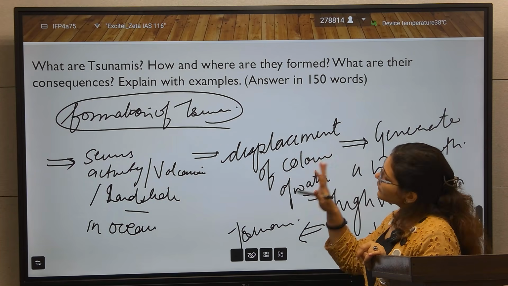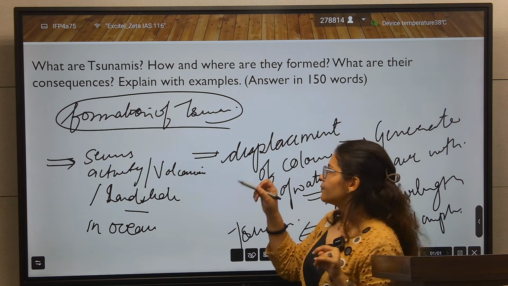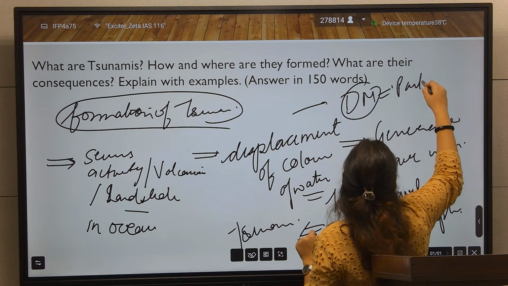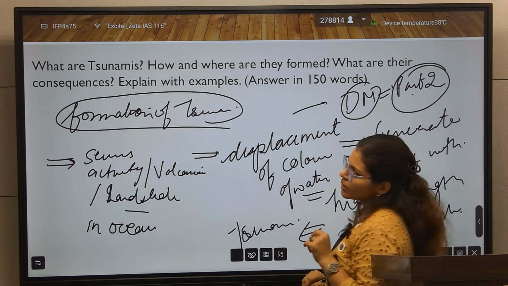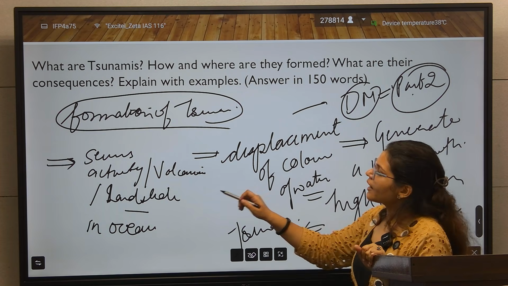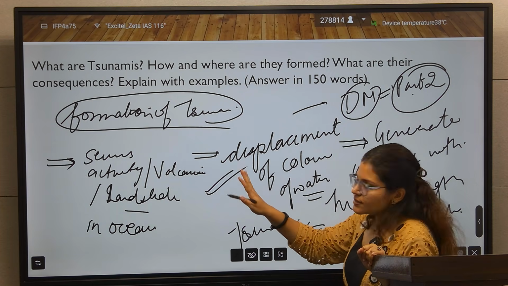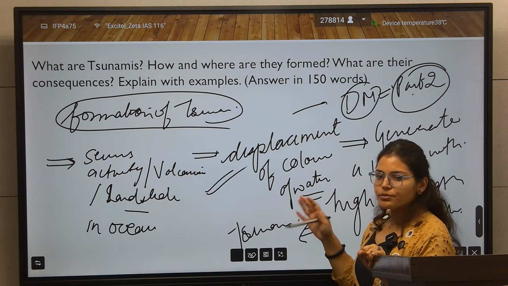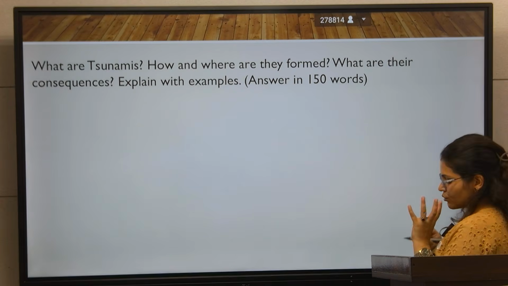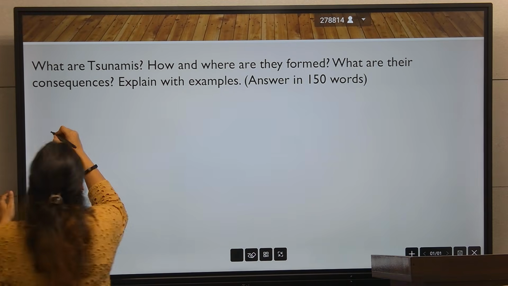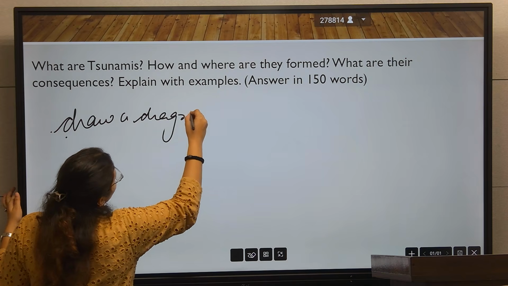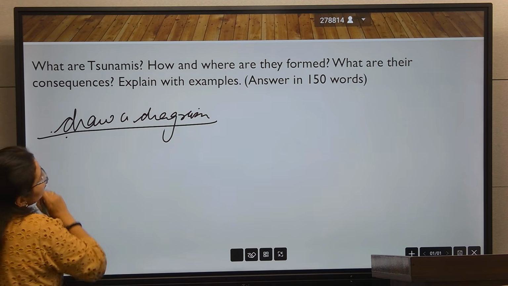For the complete detail, you have to visit part 2 of our disaster management video, where I'll holistically cover how they are formed, with a diagram also. So here, after the formation of tsunami, you will draw a diagram. This is a 10 marker question, very easy to write. So draw a diagram.